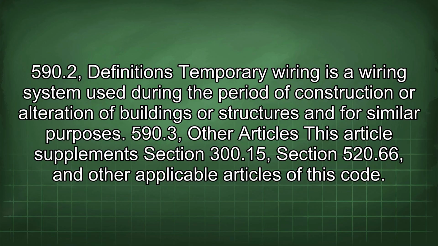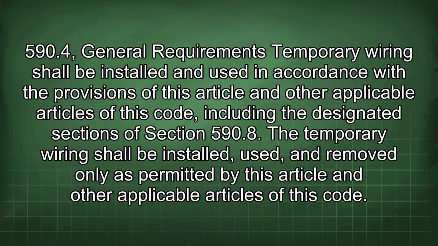590.3 Other articles. This article supplements Section 300.15, Section 520.66, and other applicable articles of this Code. 590.4 General requirements. Temporary wiring shall be installed and used in accordance with the provisions of this article and other applicable articles of this Code, including the designated sections of Section 590.8. The temporary wiring shall be installed, used, and removed only as permitted by this article and other applicable articles of this Code.